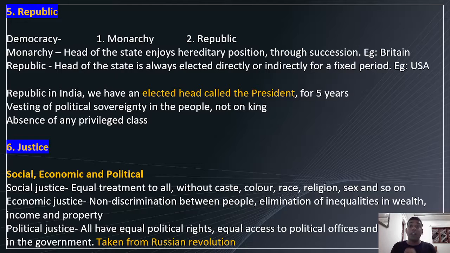Okay, social justice, what is it? It's related to society, right? Yes, equal treatment to all without considering caste, color, race, religion, sex, and so on. We must not discriminate against people based on these factors. Then economic justice, it's related to finance, money, non-discrimination between people, elimination of inequalities in wealth, income, and property.